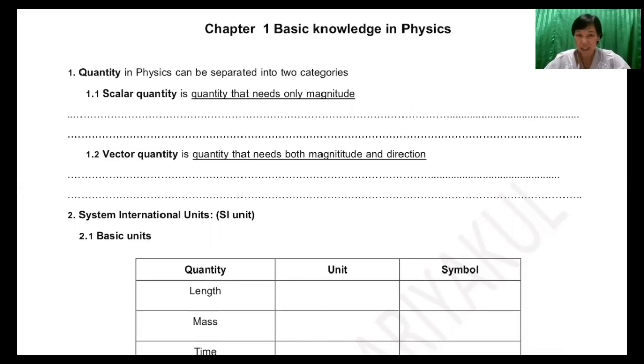We don't need to tell the direction. For example, when we say that the temperature in this room is 25 degrees Celsius, we know that the temperature about 25 degrees Celsius is cool enough for us. It's not too cool or it's not too hot.